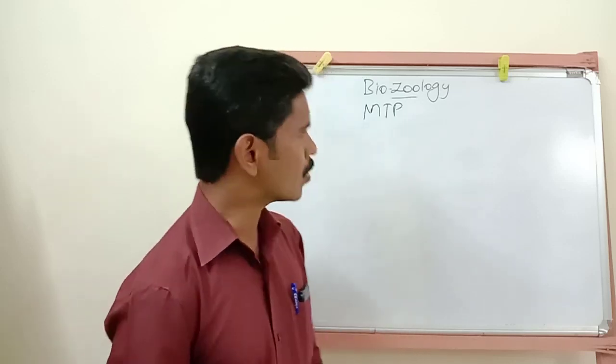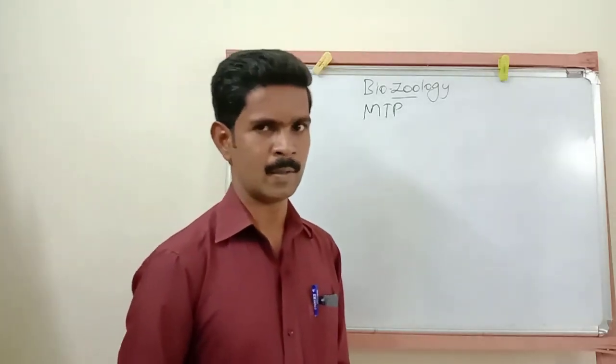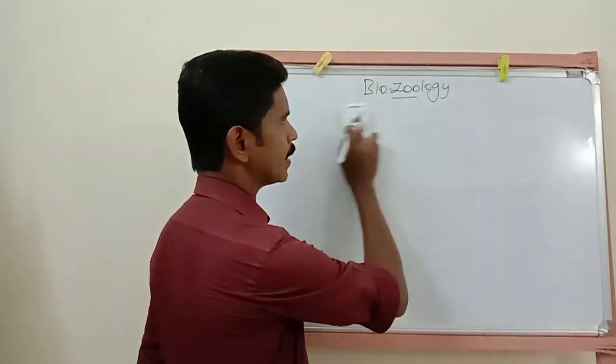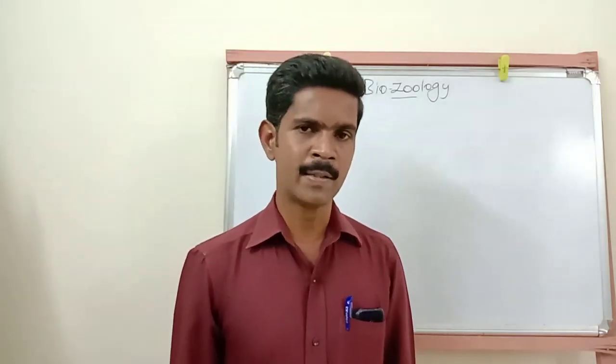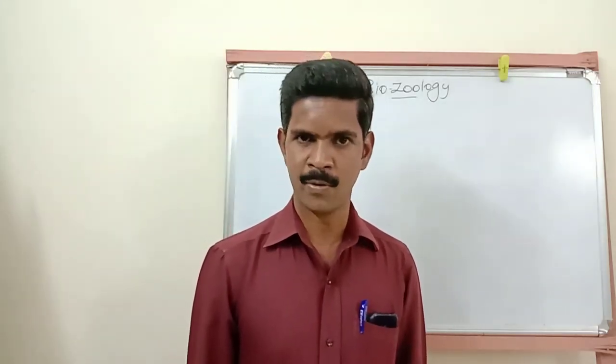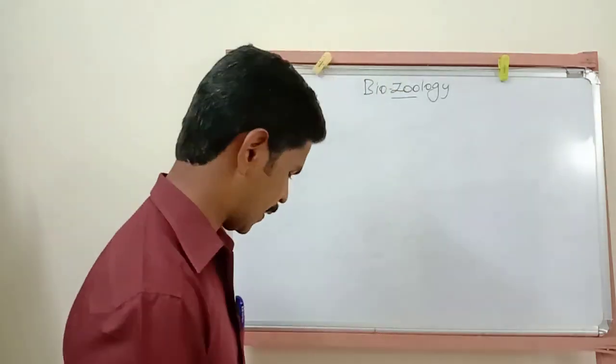Understand, my students? So it's a 3-mark question. And here a 1-mark question is also there: the year the government accepted this MTP, 1971. Understand? Okay. The next topic.